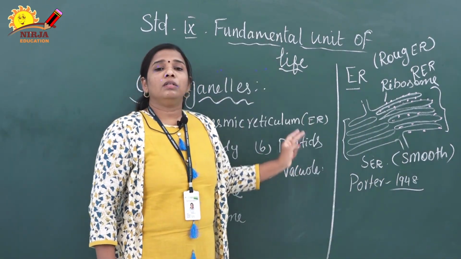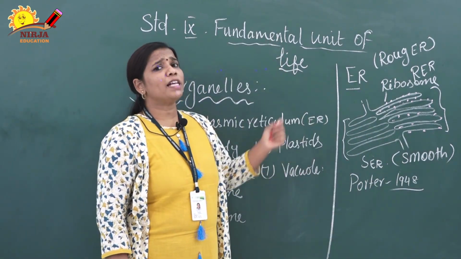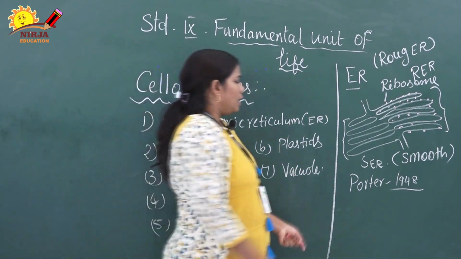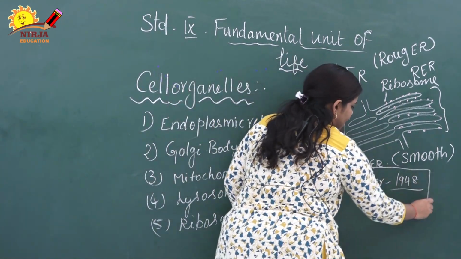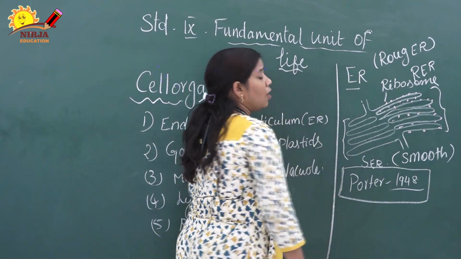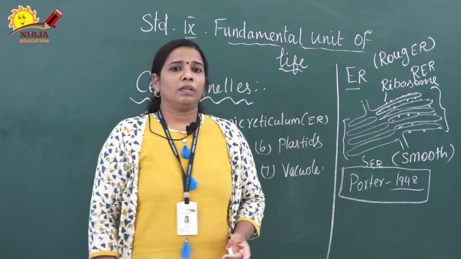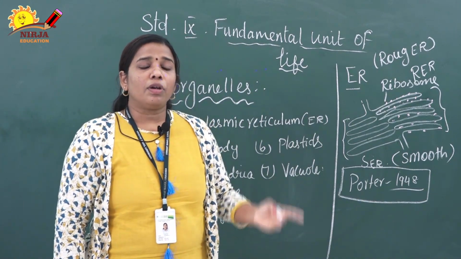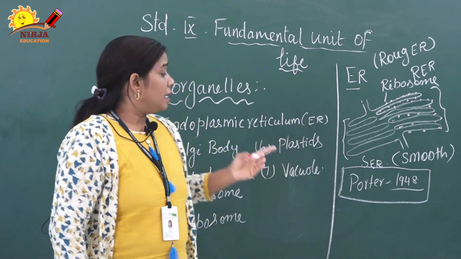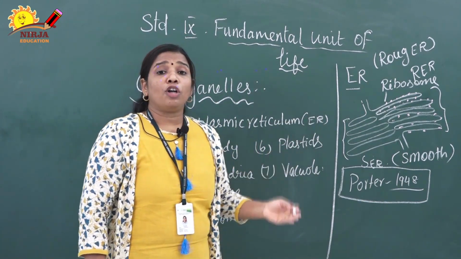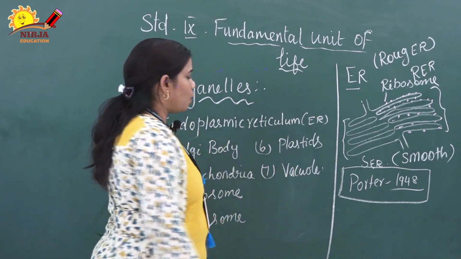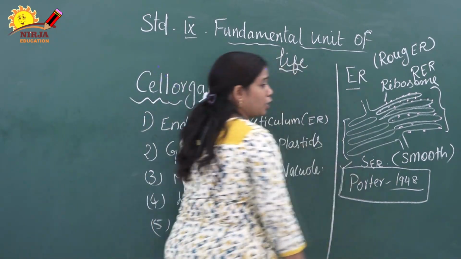Who discovered the endoplasmic reticulum first? Porter. He is the scientist who first discovered the endoplasmic reticulum. Porter discovered the endoplasmic reticulum in the year 1948. Keep it in your mind.